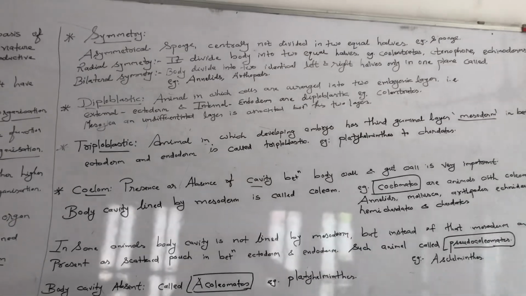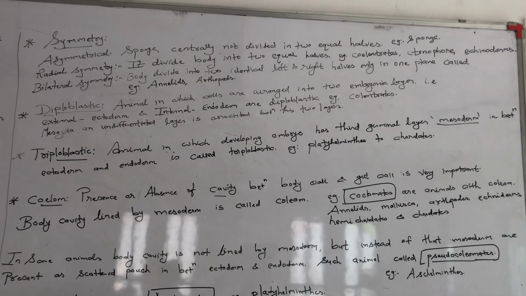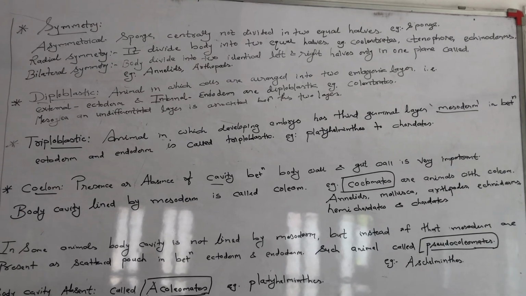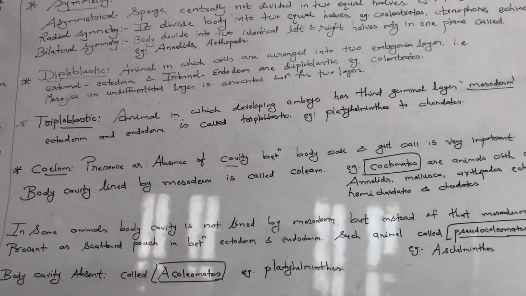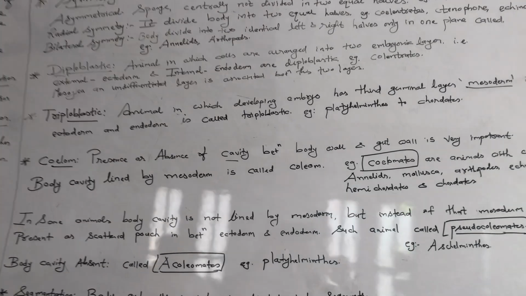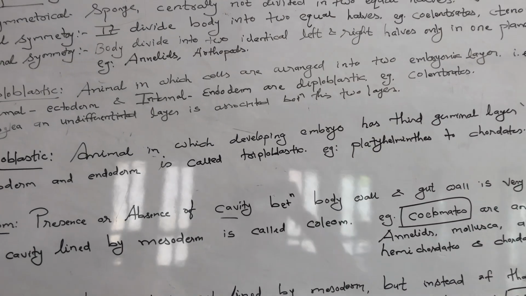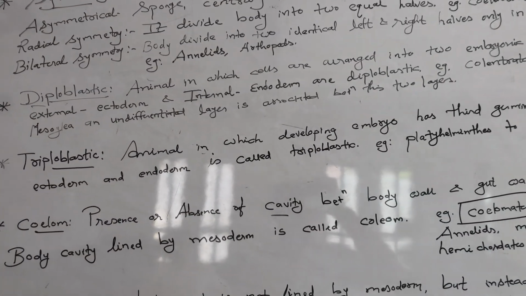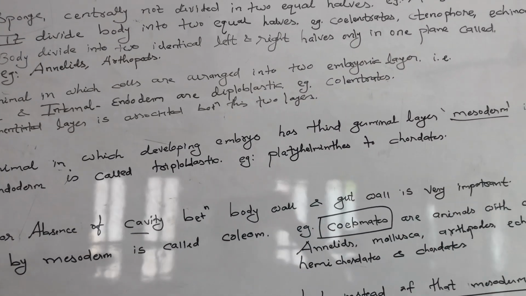So diploblastic animal: an animal in which the cells are arranged into two embryonic layers, external and internal. External is called ectoderm and internal is called endoderm. Understand here, it is very easy. Such animals are called diploblastic animals.